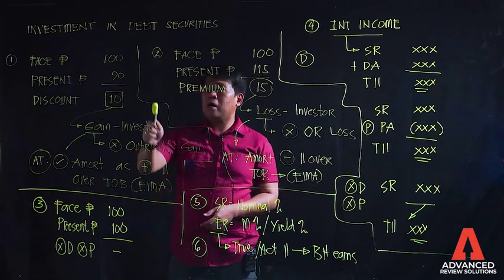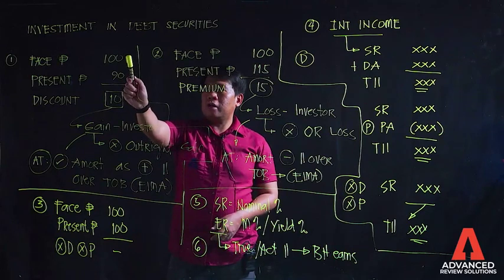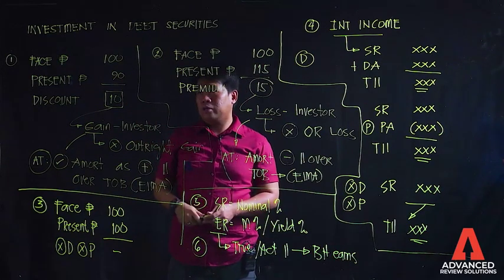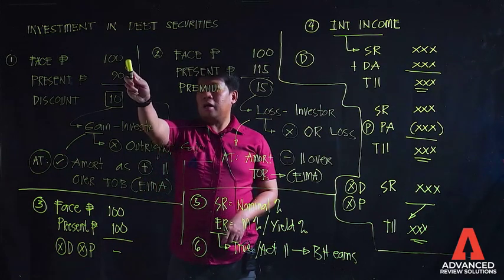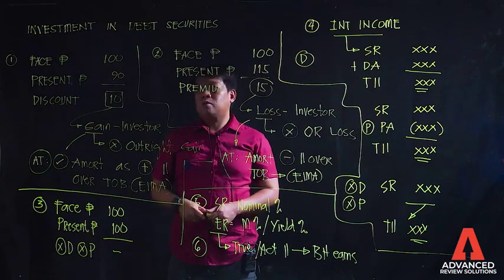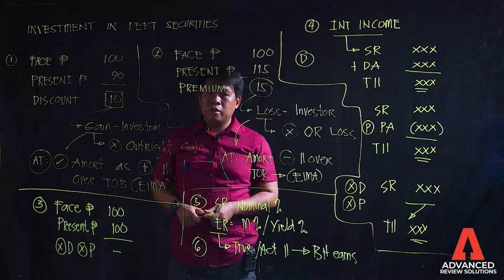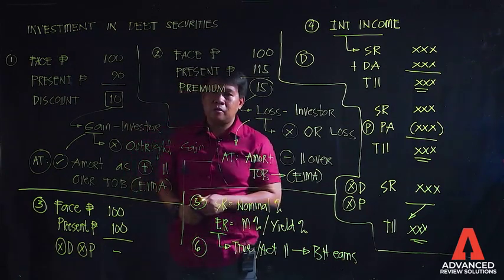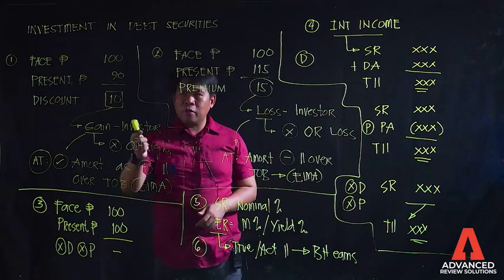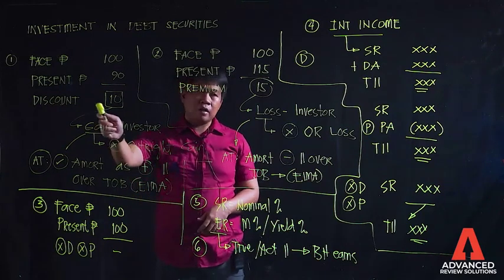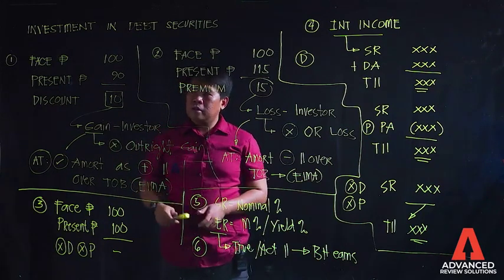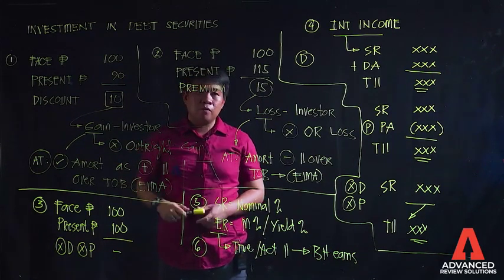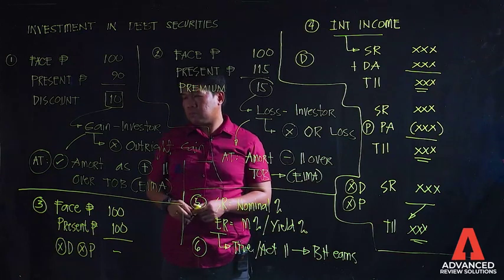Biruin mo, ang pangako sa'yo, this 100 face amount, this is included under the bond indenture. Makakatanggap ka ng 100 pesos at the maturity of the investment. Pero makukuha mo lang ngayon sa halagang 90 pesos. So, nakadiskwento ka, nakadiscount ka ng 10 piso. And this 10 pesos discount is a gain on the part of the investor.